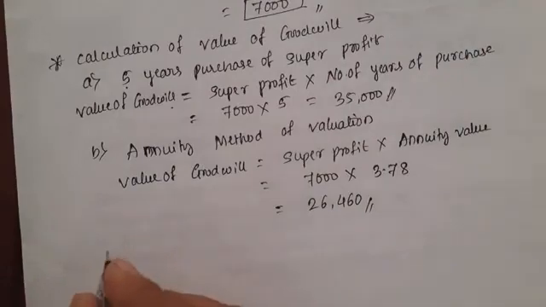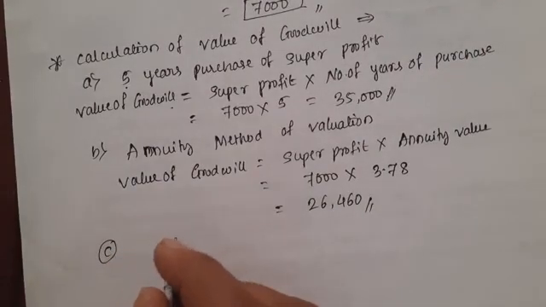Then the third one, capitalization of super profit.